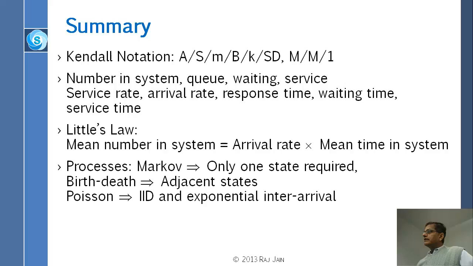And then we saw the processes that are Markov, birth-death, or Poisson. Poisson means IID exponential interarrivals. Birth-death means adjacent states. And Markov means only the current state is required for future evolution.